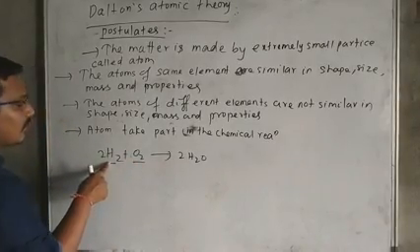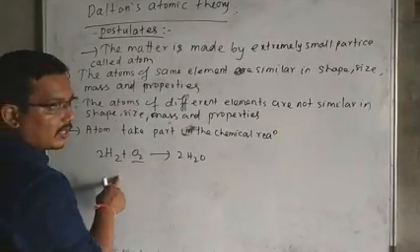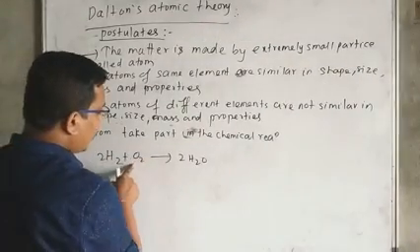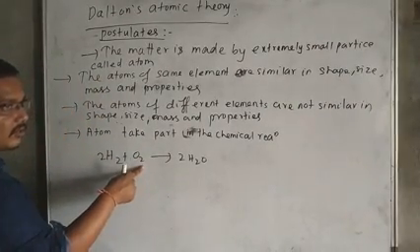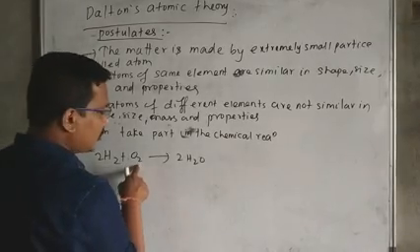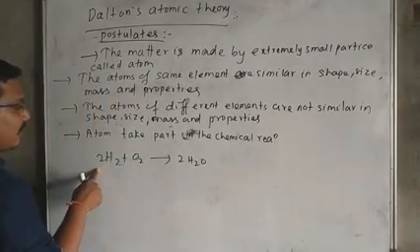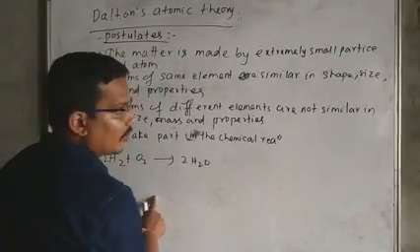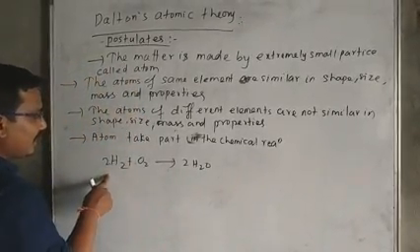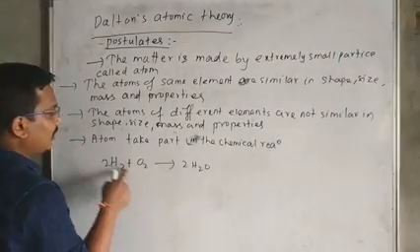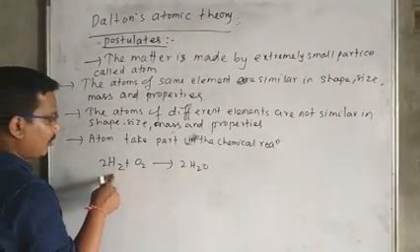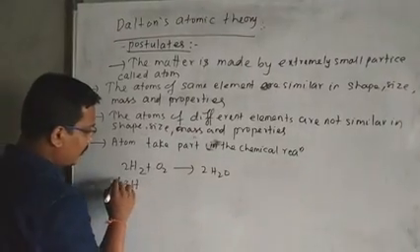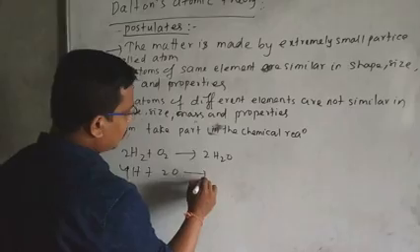The hydrogen molecule at first undergoes breakdown and produces hydrogen atoms, and simultaneously the oxygen molecule undergoes dissociation and gives oxygen atoms. Now the hydrogen atoms and oxygen atoms react with each other to form the water molecule. But we are bound to write the reaction in the stable molecular form, 2H2 plus O2 gives 2H2O. We could write 4H plus 2O gives 2H2O.